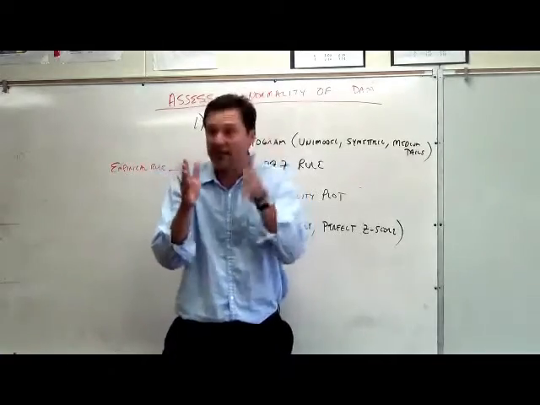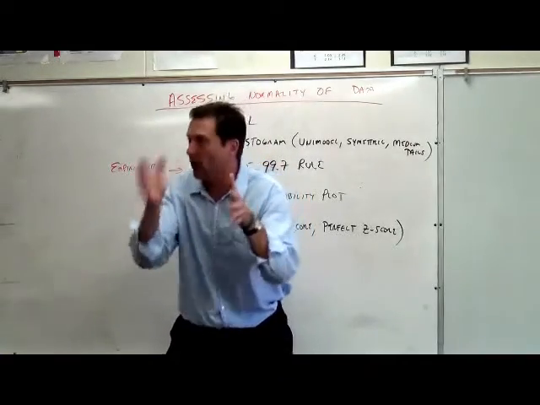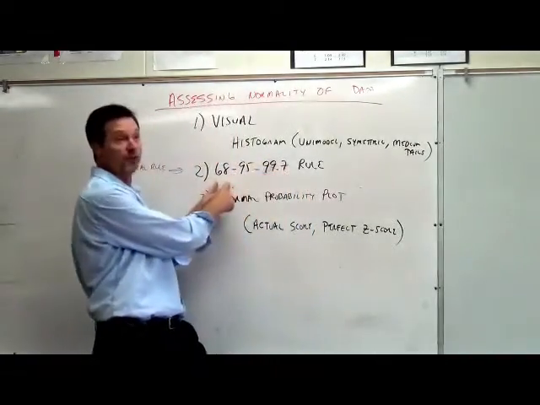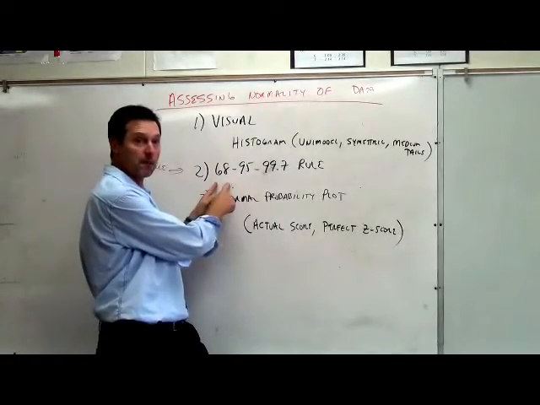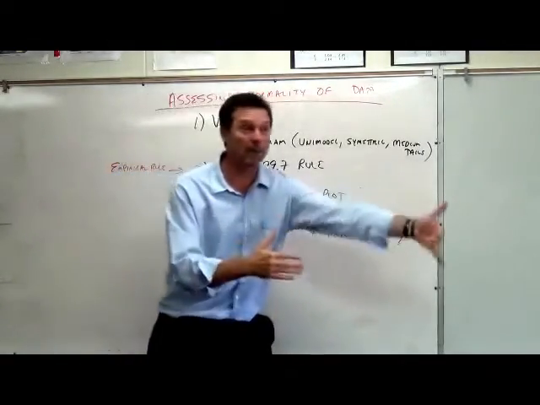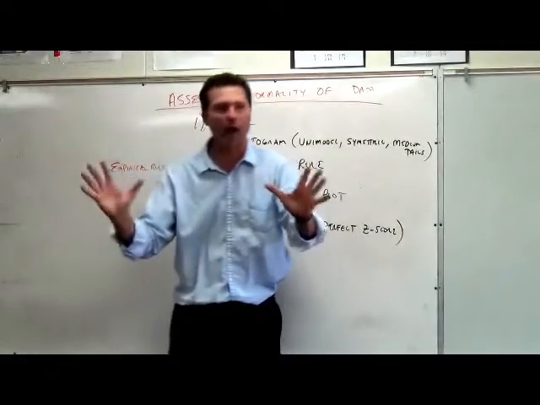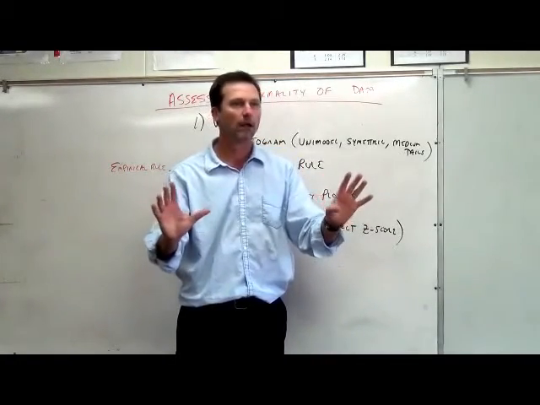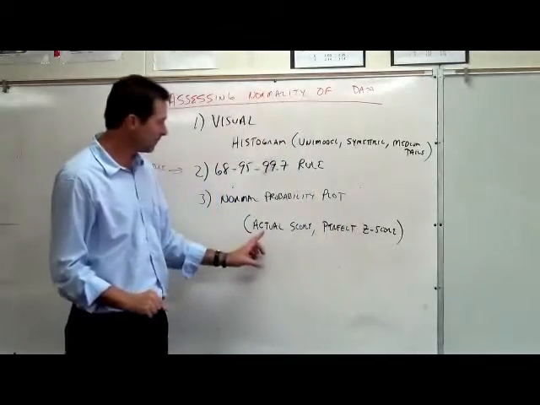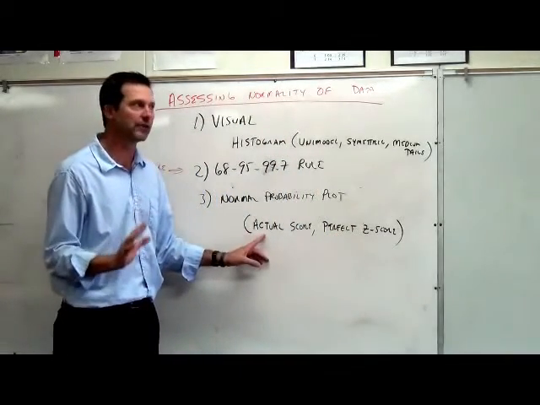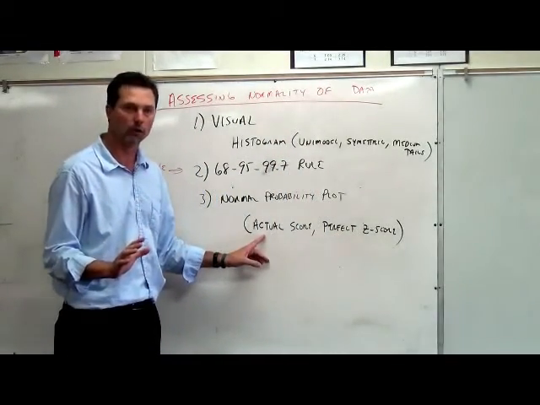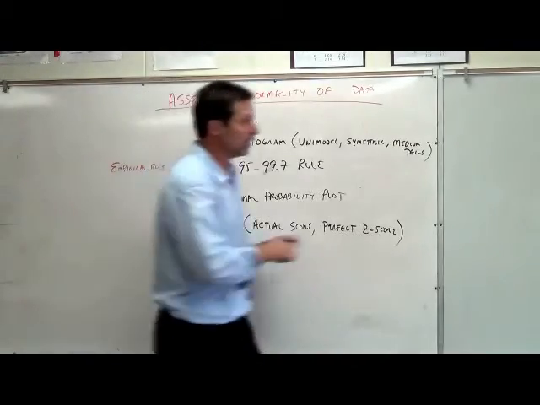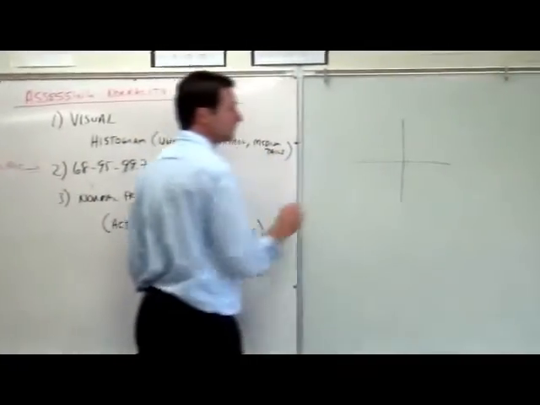In fact, 68% of them are going to be between negative 1 and positive 1, right? 68% of the scores within one standard deviation from the mean. Half of them are going to be positive, half of them are going to be negative. Your calculator knows the perfect z-scores. But then it compares them to what the actual test scores were, and it graphs them on an XY plane.